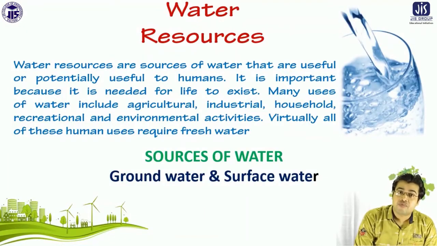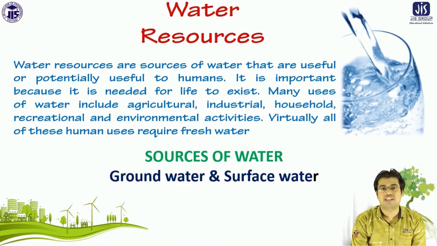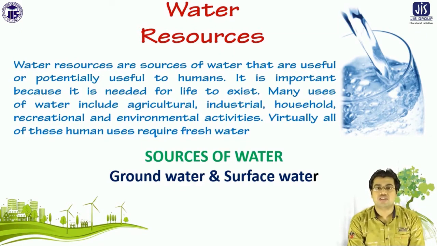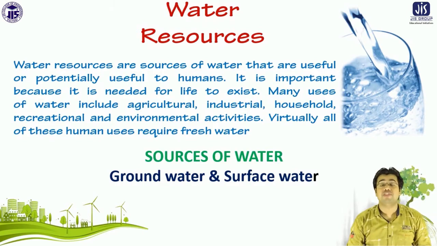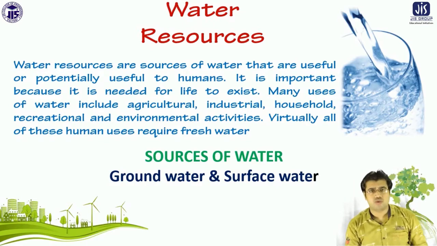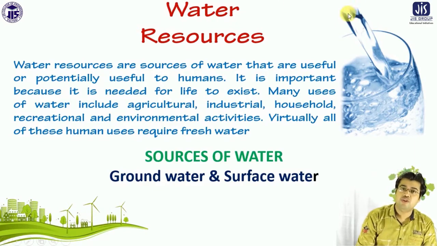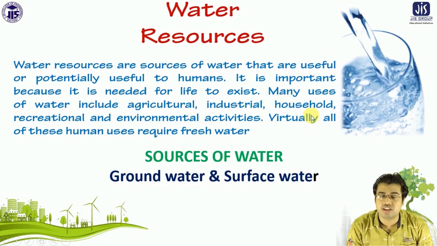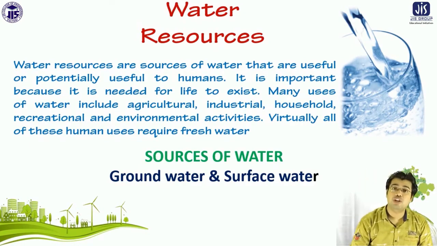The main sources of water are of two types: one is groundwater, another is surface water. Surface water is very much useful for different kinds of purposes, one of which is agriculture. But there are also different kinds of problems: if we do not use surface water properly, then after certain years it creates problems, or the water will be polluted.